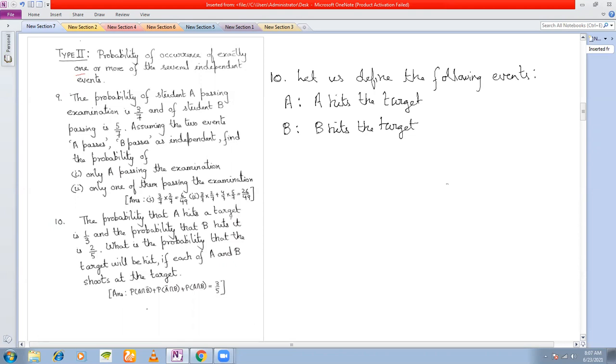Now when will the target be hit? At least one of A and B will hit the target, right? But at least one of A and B hitting the target means A union B is the event, right? At least one of A and B hits the target.